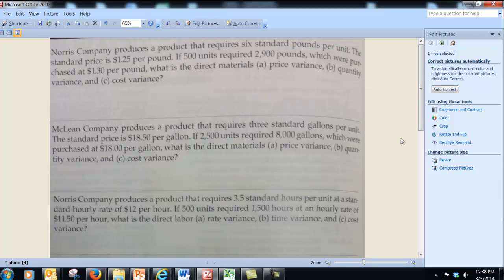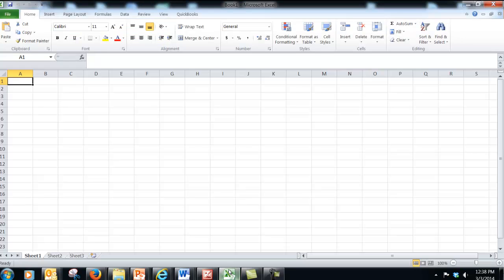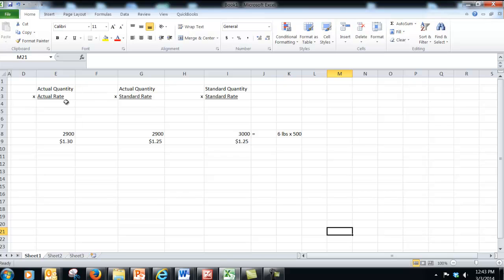So let's take just a second and complete this in Microsoft Excel. Hopefully you guys are familiar with Microsoft Excel. It's a really great thing. Give me a second, I'm going to type something up here. Okay, so for this first one, let me kind of show you a little chart I've set up here, and this will hopefully help you out. So the first thing we need to figure out is the price variance.